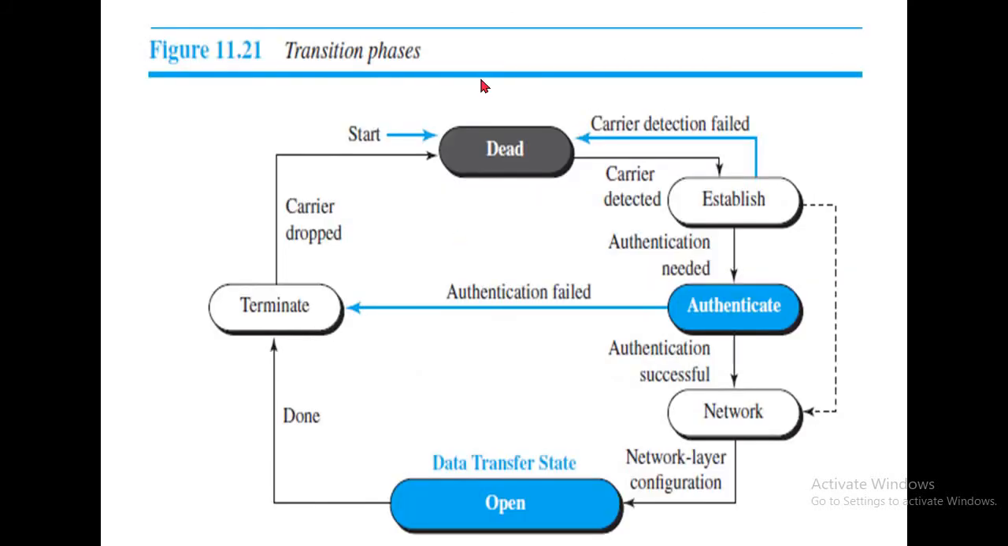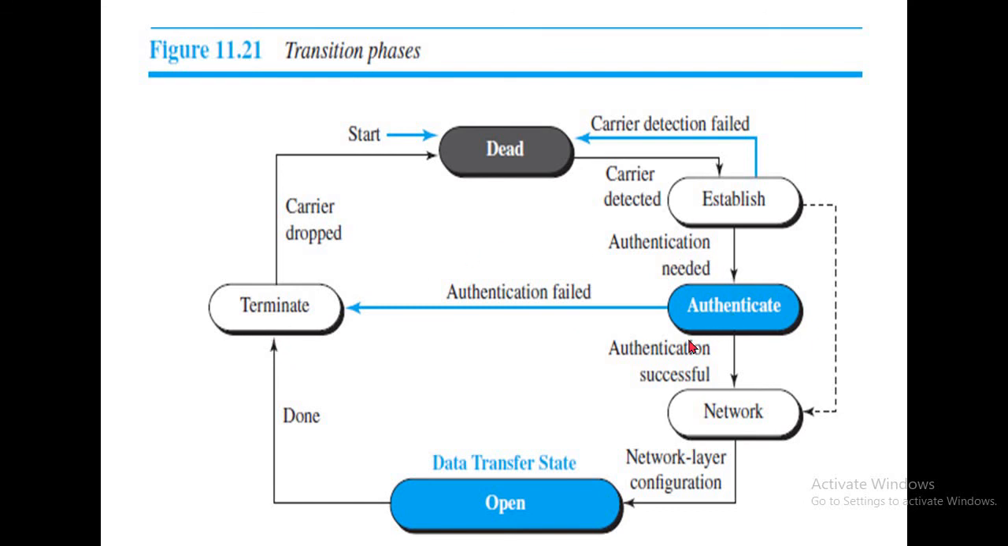What are the transition phases? Here is the FSM for the point-to-point protocol. Initially it is in the dead state. Whenever it finds the carrier signal in the physical layer, it establishes the connection. If the carrier is not detected at the physical layer, it goes back to the dead state. If the carrier signal is sensed, it establishes the connection and also provides authentication. If the authentication fails, it goes to the terminate state.